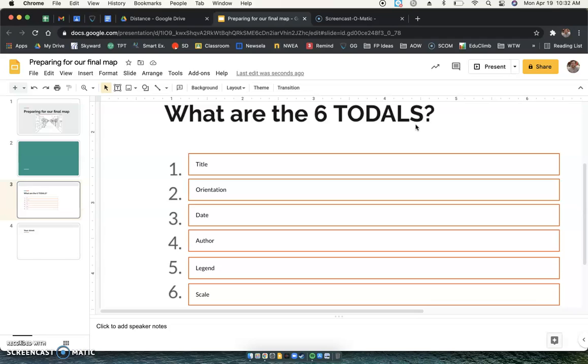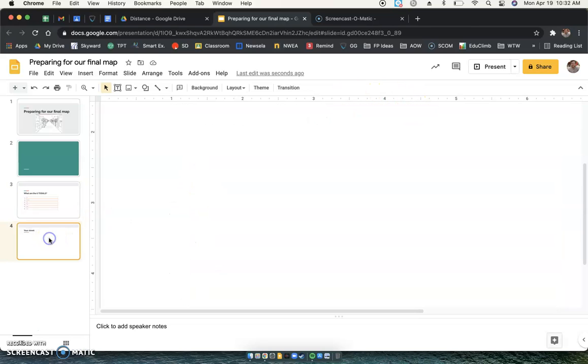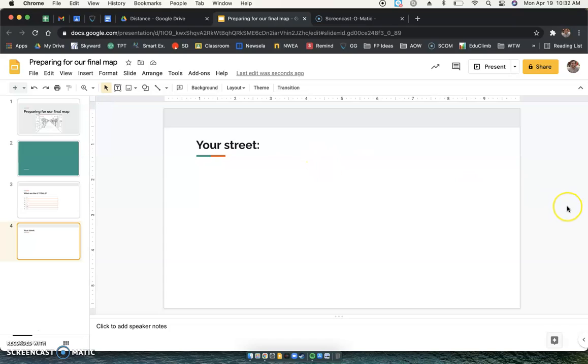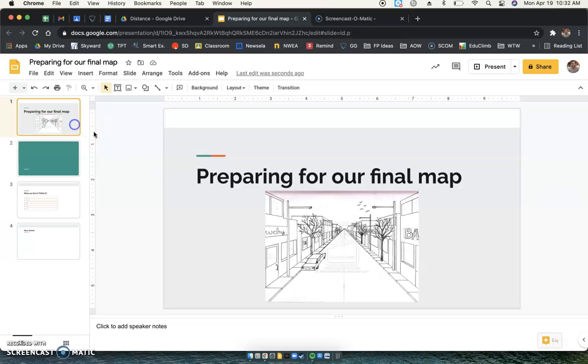The last thing that we are going to do today is go down to slide number 4. You'll see that it is blank, and what you see here is your street. So what we're going to do is go to Google Maps. We're going to screenshot a picture of your street, and we're going to label the street that you want to choose to be right down the middle of your map.